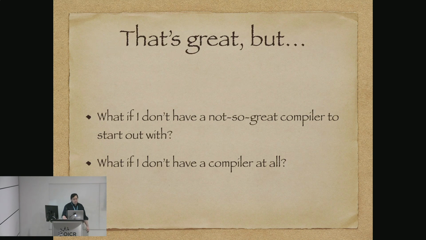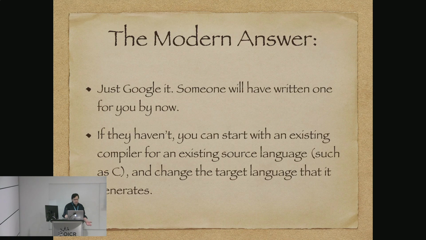And all that's great, but what if you don't have the not so great compiler to start out with? What if you don't have a compiler at all? The modern answer is you just Google it. Someone will have written one for you by now. If they haven't, you start with an existing compiler for an existing source language, and you change the target language that it generates so that it just generates what you want.